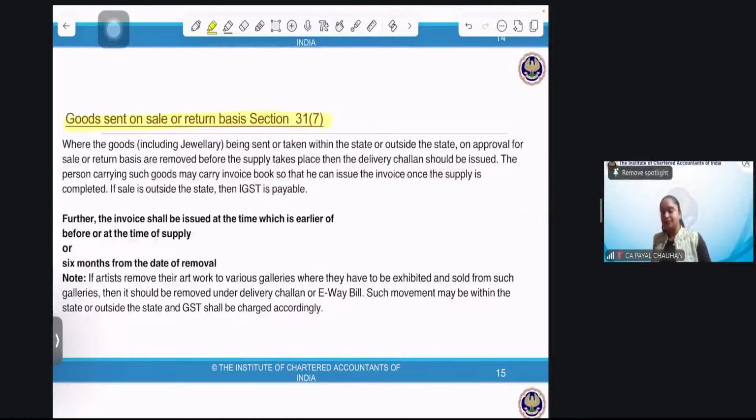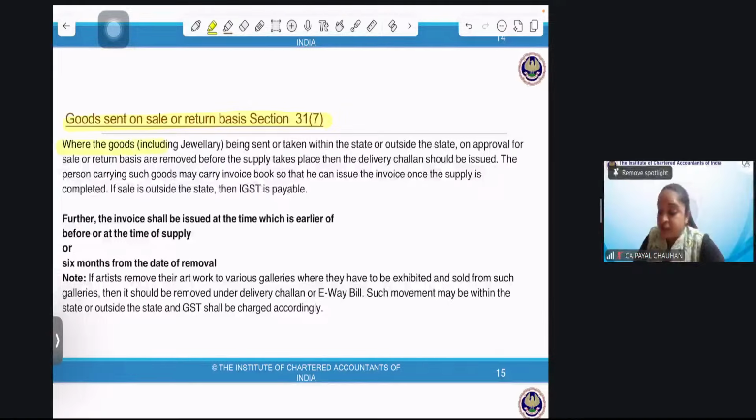Tell me one thing, if he came to me with 10 necklaces and I have bought only two necklaces, that means eight will be going back, right? So invoice will be issued only for two. See, this is what the whole topic is. I might take the good also, or I might return the good also. While taking, I'll approve the good, right?